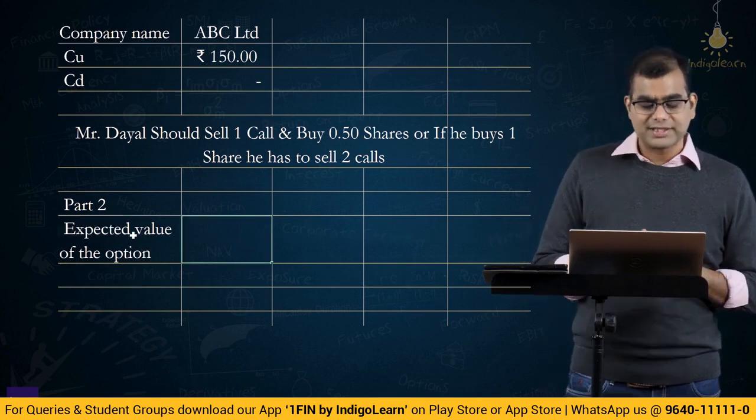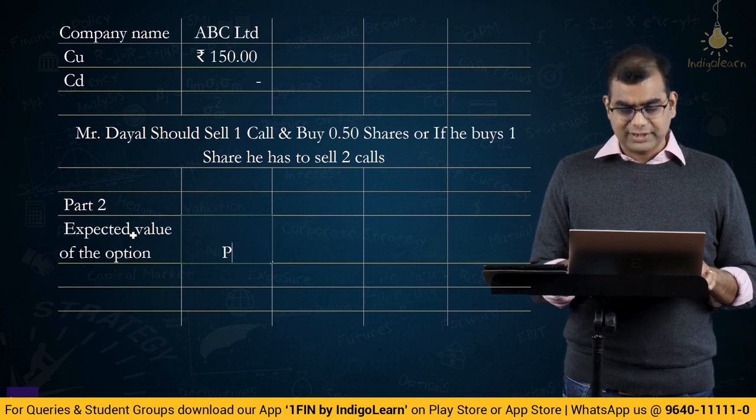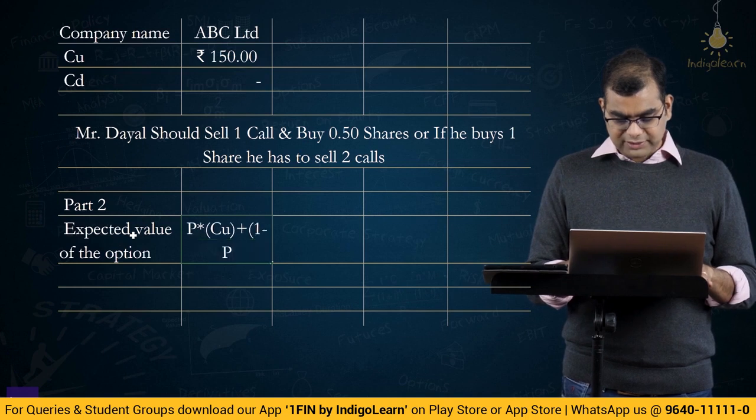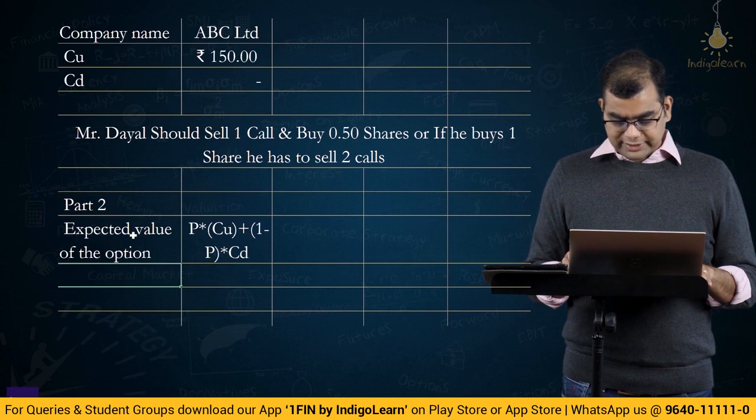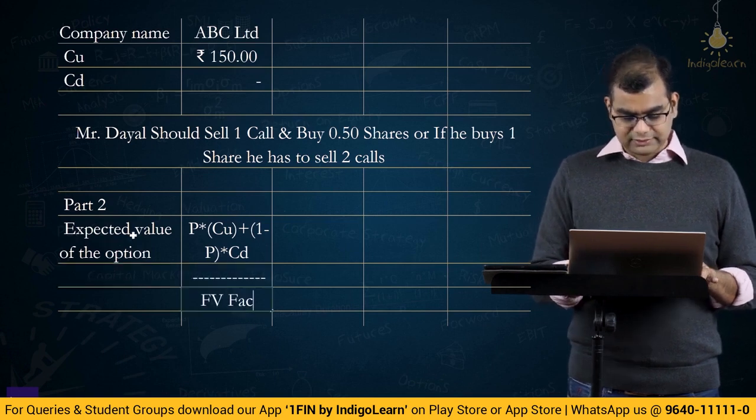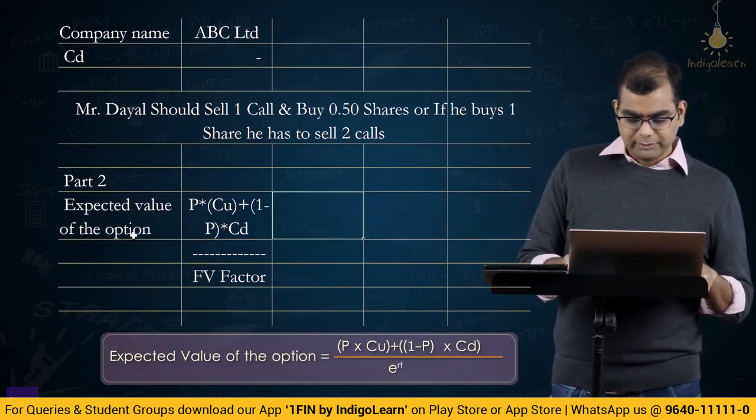Expected value of the option. What is the expected value of the option? Expected value of the option is P, that is probability, P into CU plus 1 minus P into CD, whole thing divided by future value factor, correct?